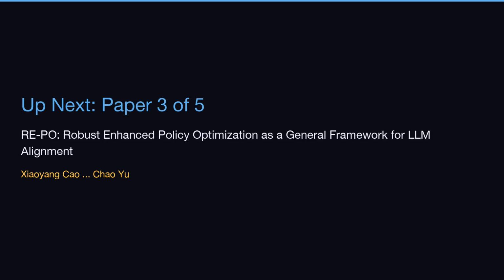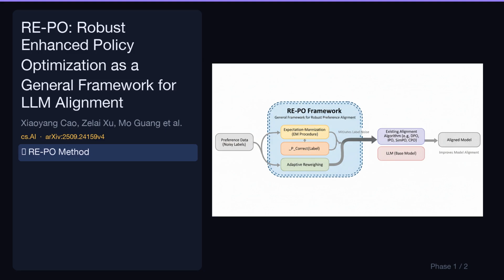Up next, our third paper out of 5, REPO, Robust Enhanced Policy Optimization as a General Framework for LLM Alignment by Xiaoyang Chao and Chao Yu. Let's break down its key contributions. REPO employs an expectation maximization procedure to infer the posterior correctness of each preference label. It then adaptively reweights data points in the training loss, effectively mitigating the impact of label noise and improving model alignment.